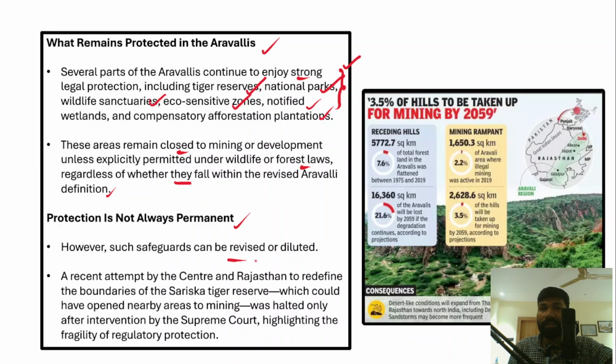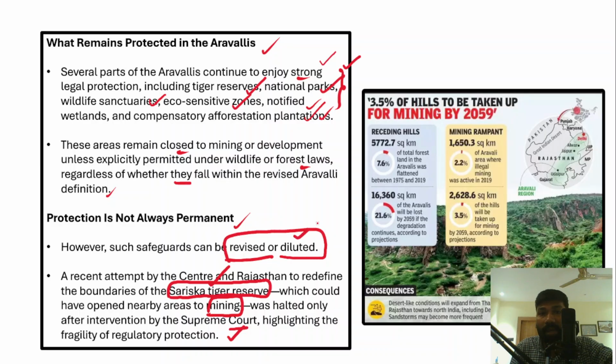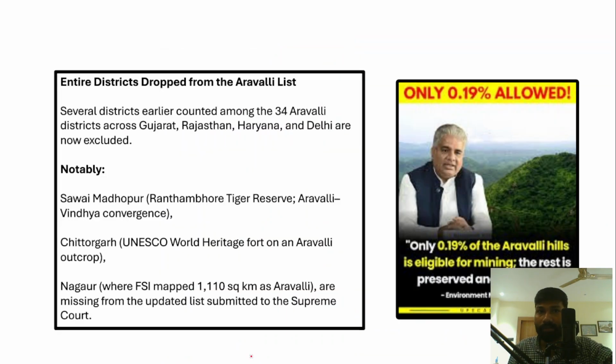Because a recent attempt by the Center in Rajasthan, so they planned to redefine the boundaries of Sariska Tiger Reserve, which is located in Rajasthan in this Aravalli range, which could have opened nearby areas for mining. And it was halted only after interventions by the Supreme Court, highlighting the fragility of regulatory protection. Okay, the government has been saying that all these places are very sensitive, they will be protected. But the government in future may revise or dilute these regulations, allowing those areas for mining. So therefore, there is a need for strong protection of Aravalli Hills.